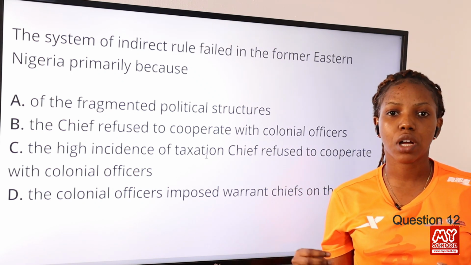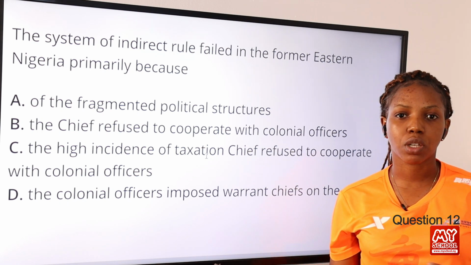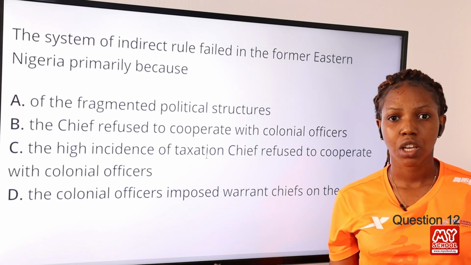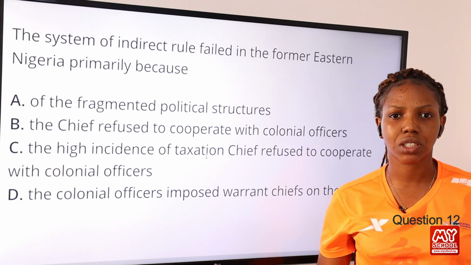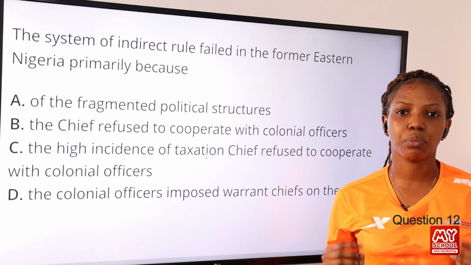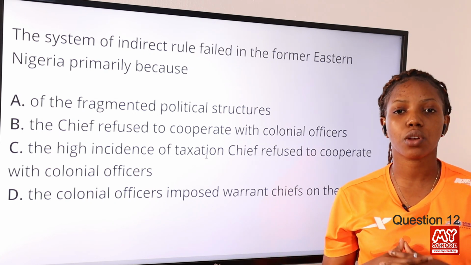The Igbo political administration was decentralized in nature. There were fragments, smaller units or smaller pieces. We had the Ozo title, the Ofo title, warrant chief, age grades. All of these fragments made it impossible for indirect rule to survive. So the answer to this question is option A.